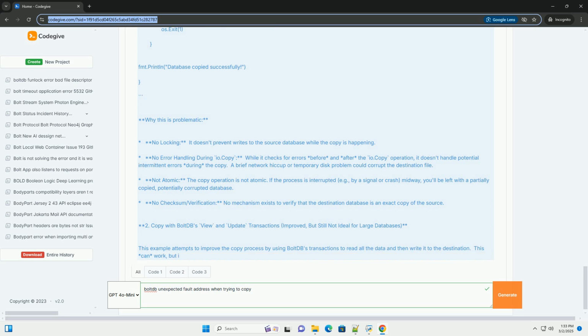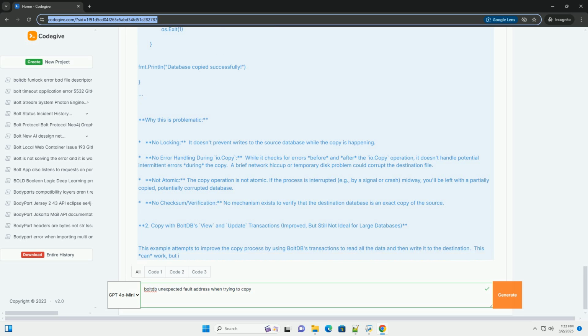3. Using bolt.DB.CopyFile, the recommended approach, with robust error handling and locking. boltdb provides a dedicated CopyFile method for safe and efficient database copying. This method handles locking and ensures a consistent copy, provided you take the necessary precautions. Key improvements and why this is the preferred approach: bolt.DB.CopyFile is specifically designed for copying boltdb databases and handles the underlying locking and consistency requirements.